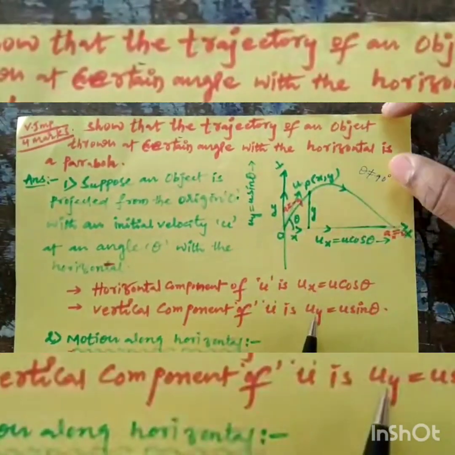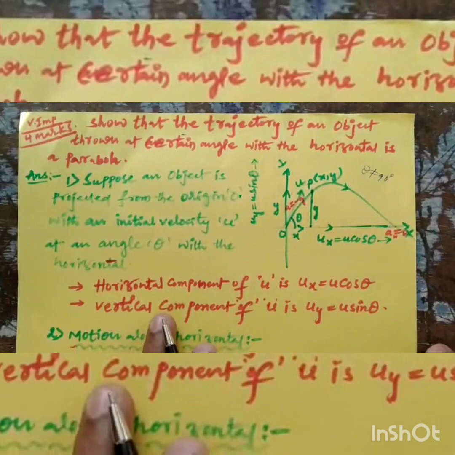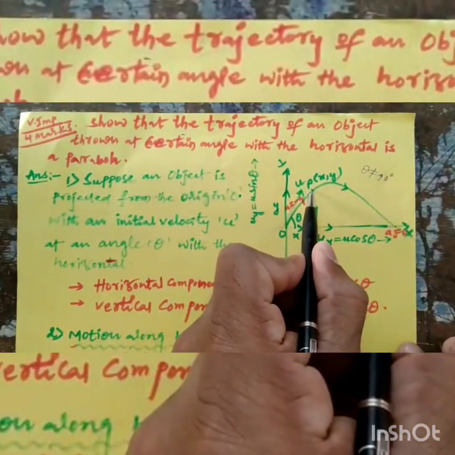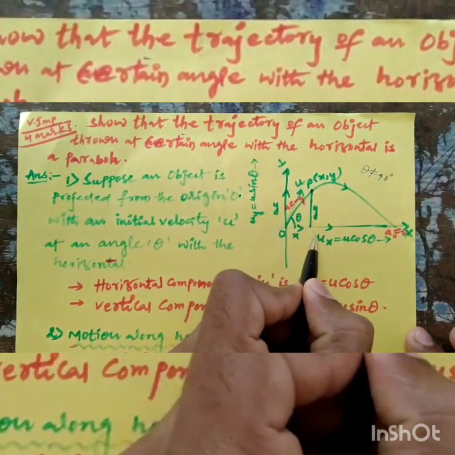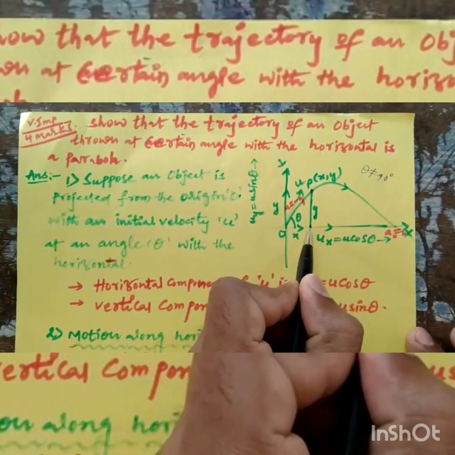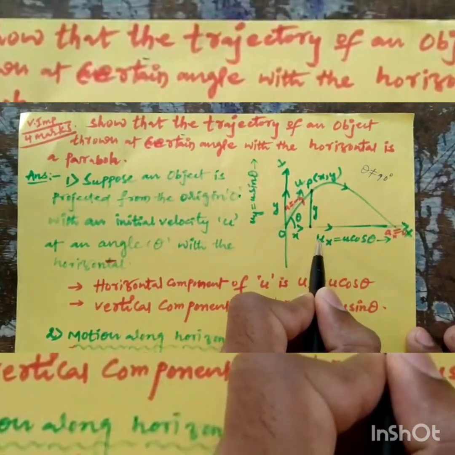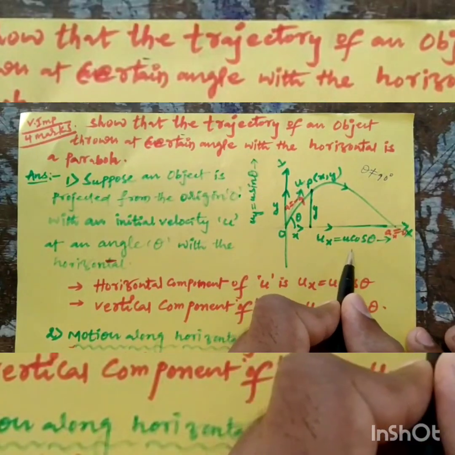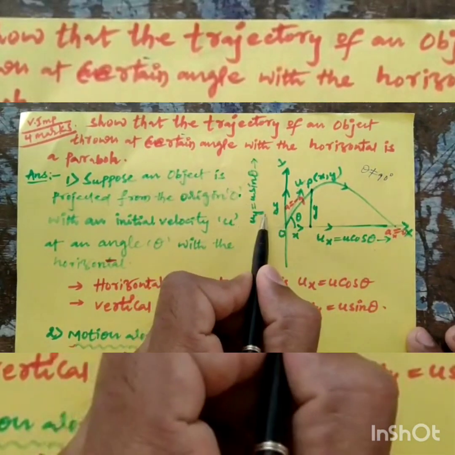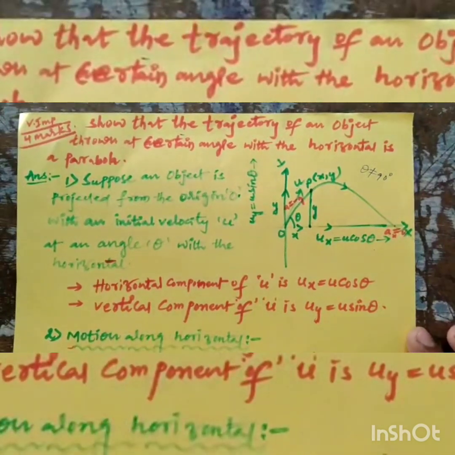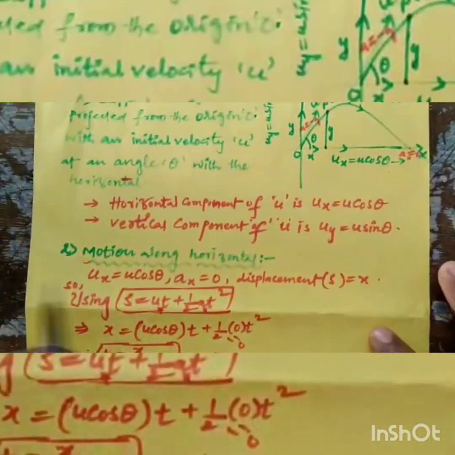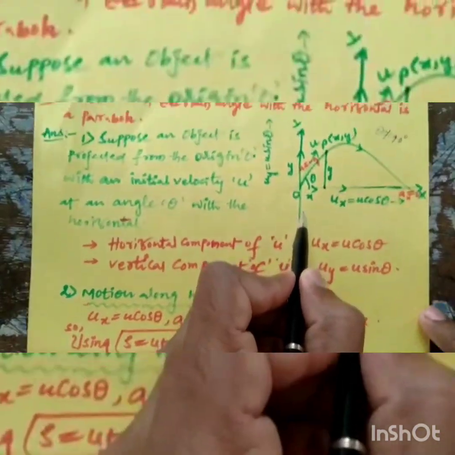At point P, the velocity is resolved into two components. Along the x-axis, the horizontal component of the initial velocity is ux = u cos theta, and uy = u sin theta.